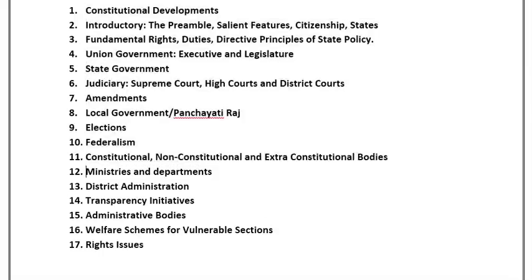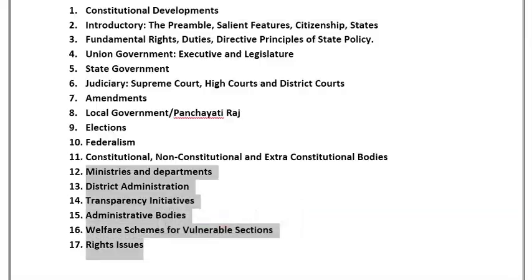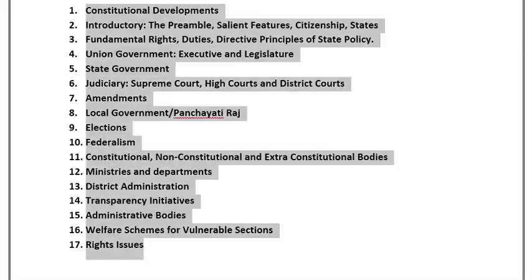Now moving to the governance syllabus: ministries and departments, how they are working and the role of the DM, then the transparency initiatives in India, that is RTI, e-governance and citizen charter, then the administrative bodies, how they are working for the betterment of governance, then the welfare schemes for vulnerable sections and rights issues. Rights issues mean the programs and policies for the vulnerable sections which the government has introduced. So broadly, the syllabus for Indian polity and governance covers these 17 topics.